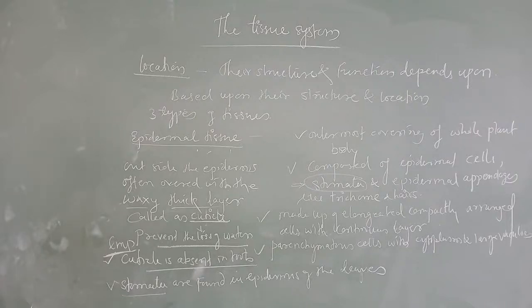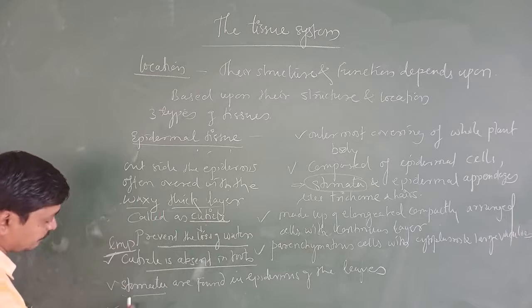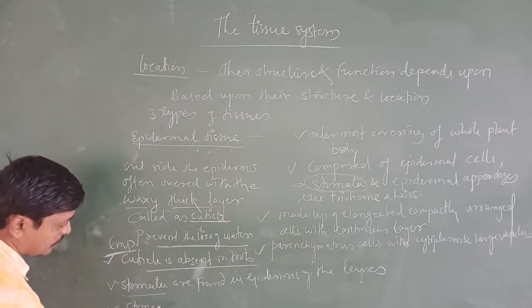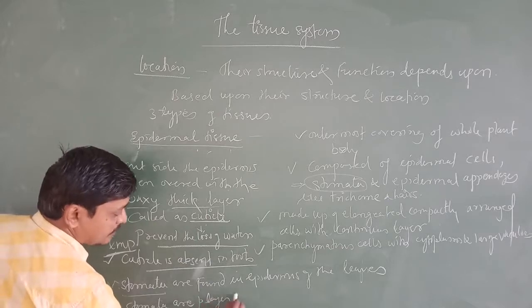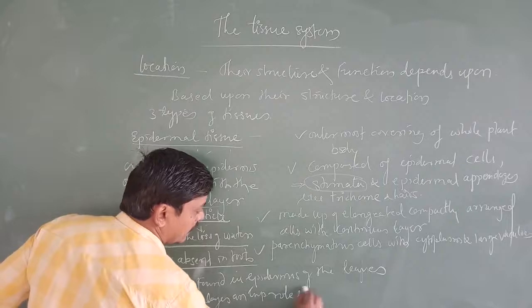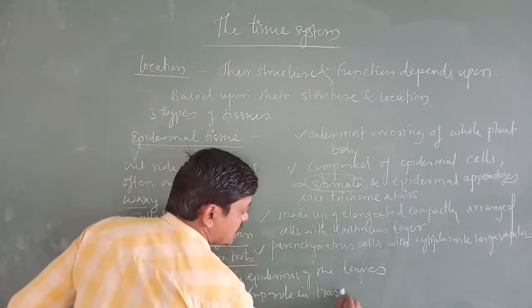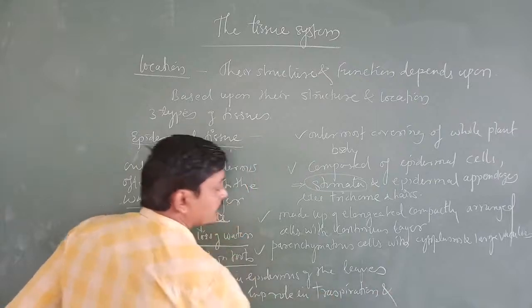The stomata are the structures found in the epidermis of the leaves, and they play an important role in transpiration and gaseous exchange.